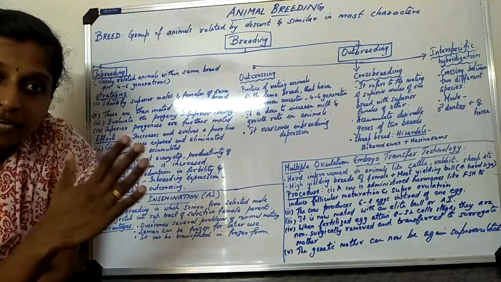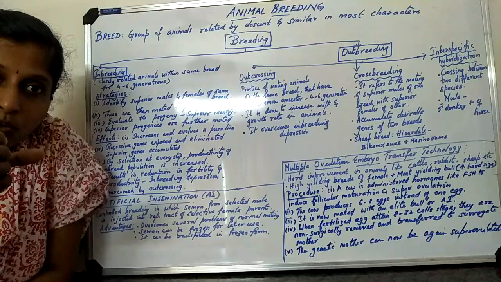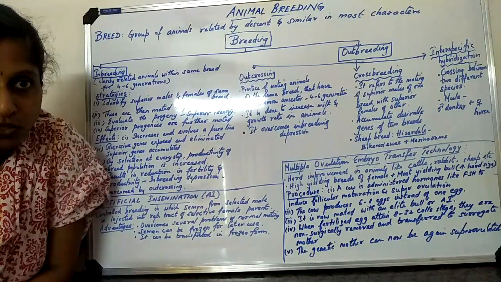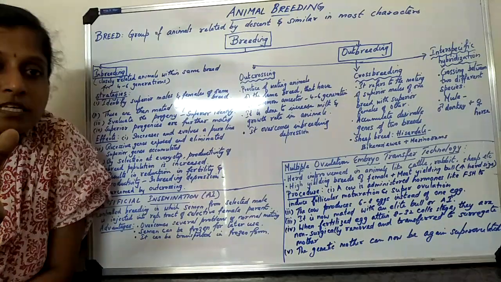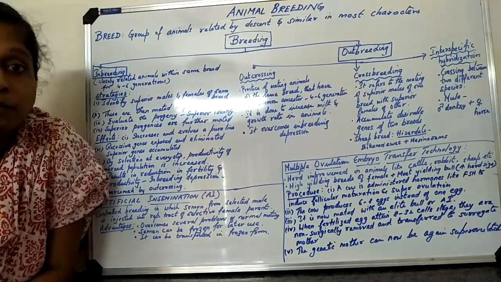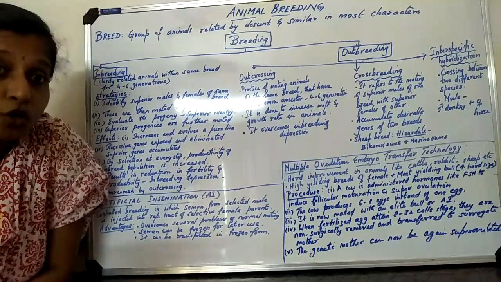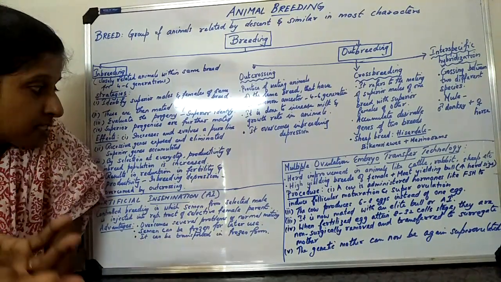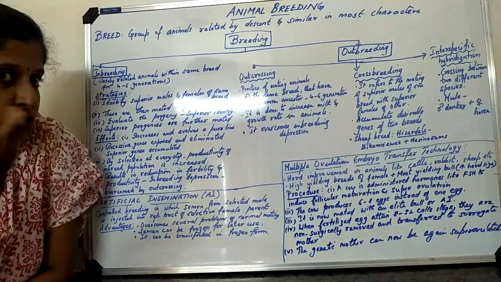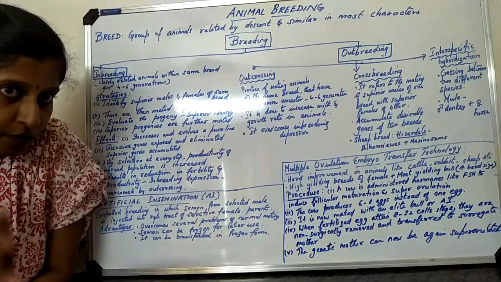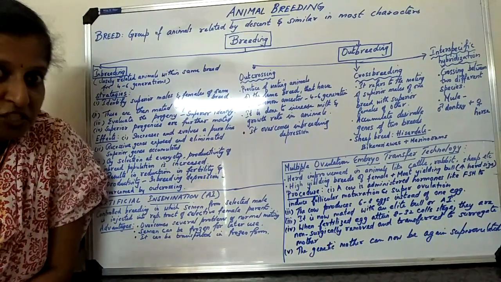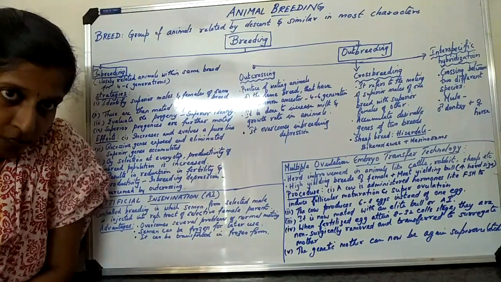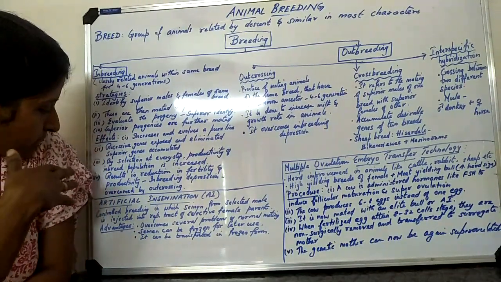As we eliminate the recessive ones and select only the superior ones, the next generation will exhibit good characters. So the population is increasing and productivity is also good, which means the yield will be good. If it is high yielding, milk production will be good. Generation after generation, good milk production will be there, so I will be benefited.